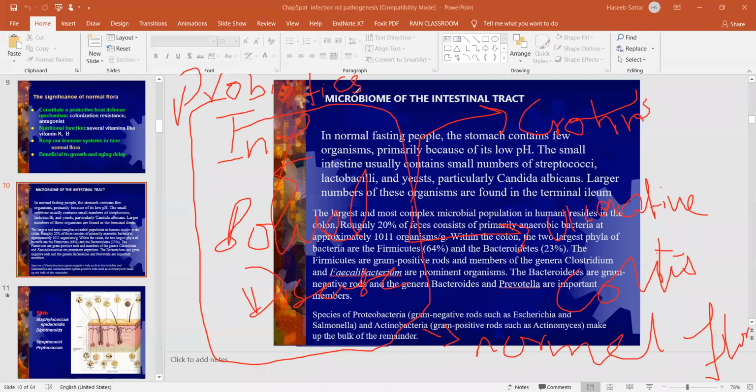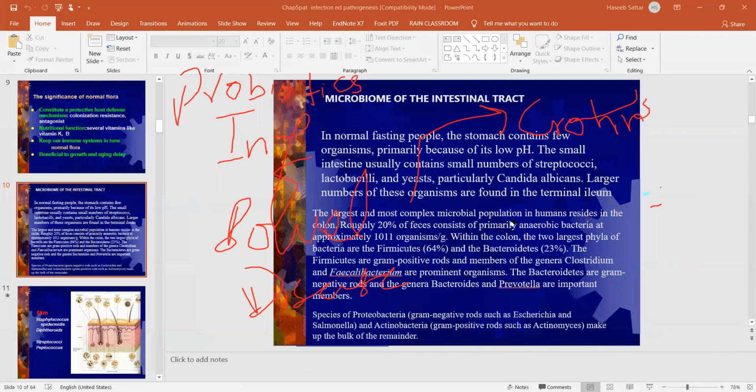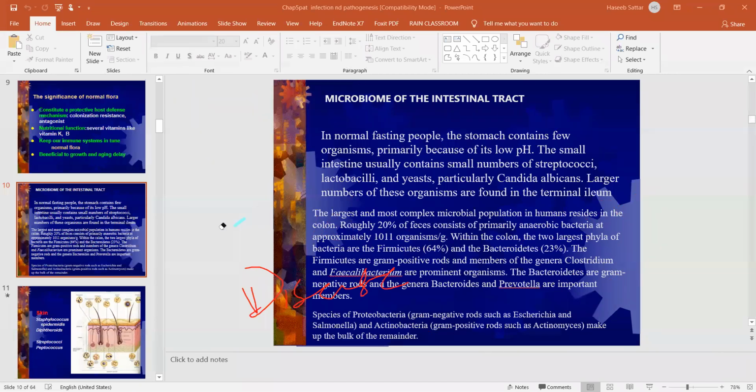Either their normal flora is changed, or there are fewer bacteria in the normal flora of the gut. That is one of the pathogenesis mechanisms that lead to inflammatory bowel diseases. Understood? It means that these diseases have a relationship with our normal flora.